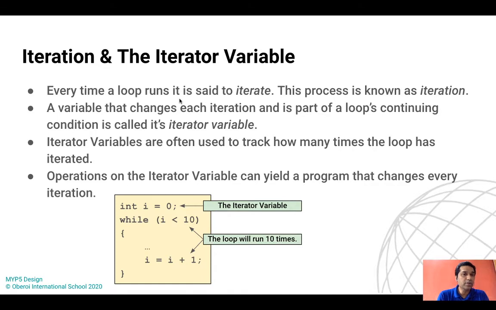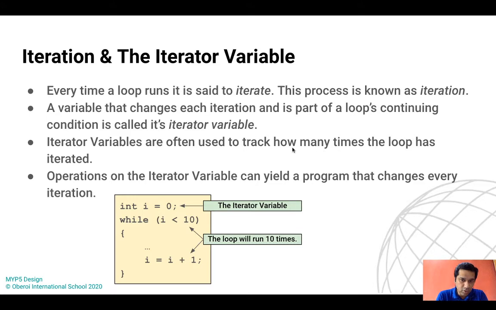Every time a loop runs, it is set to iterate. This process is known as iteration. A variable that changes each iteration and is part of the loop's continuing condition is called an iterator variable. Iterator variables are often used to track how many times the loop has to be iterated.